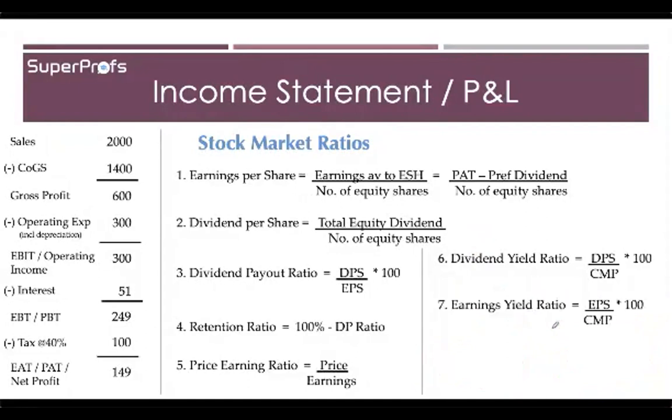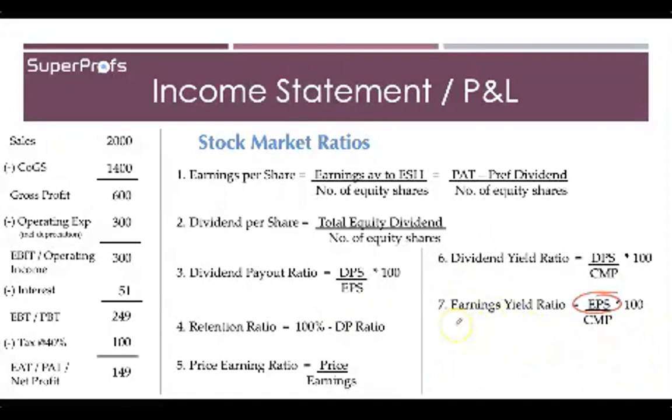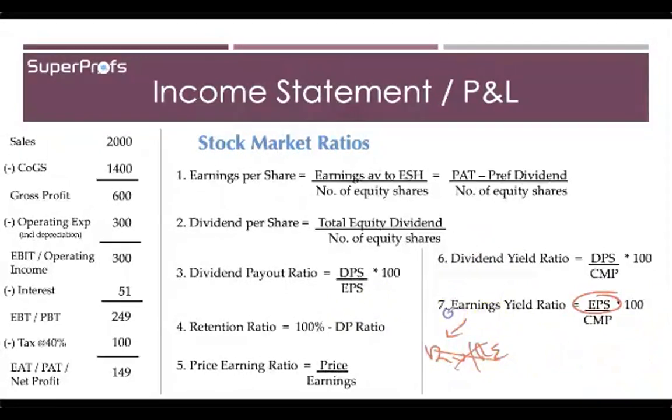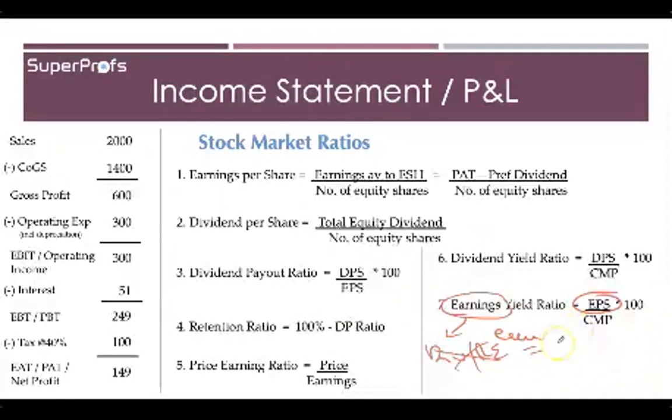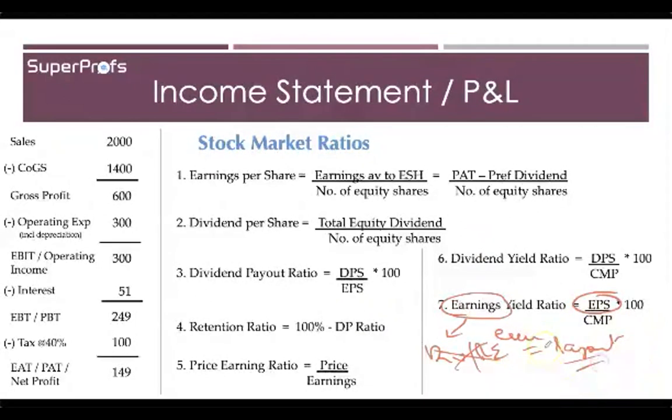Now the next one is earnings yield rate. And here what we have to calculate is what is the total earning per share, regardless of what amount is going into dividend or what is the retained earnings. Regardless of that, what is the final payout per share?